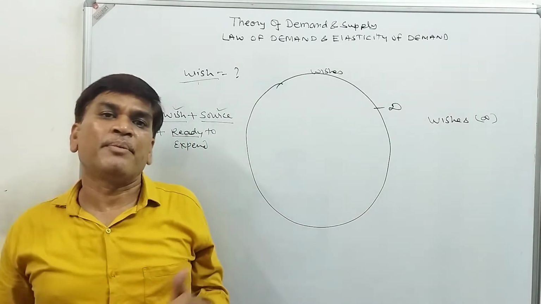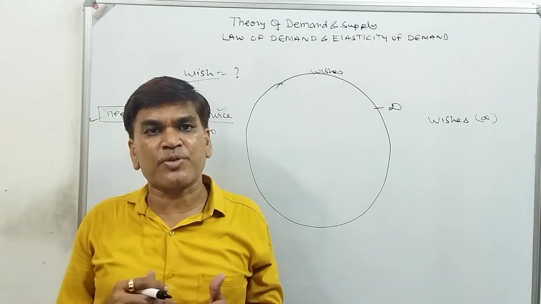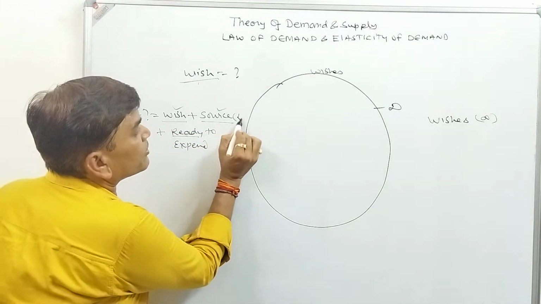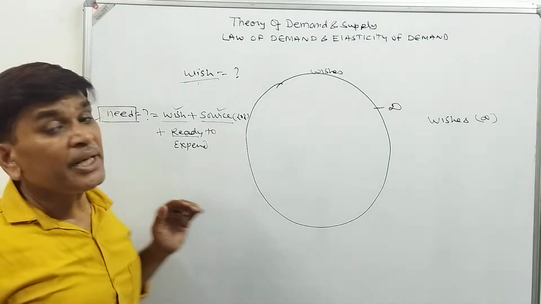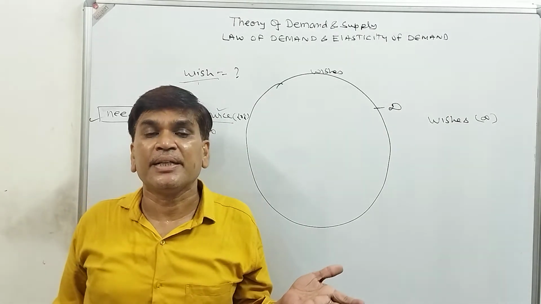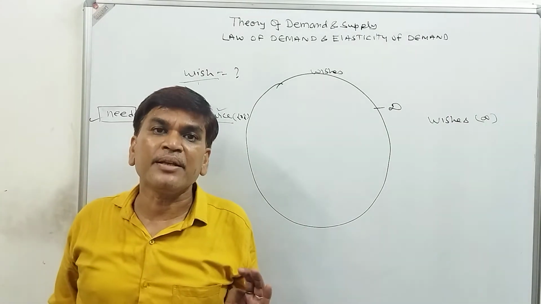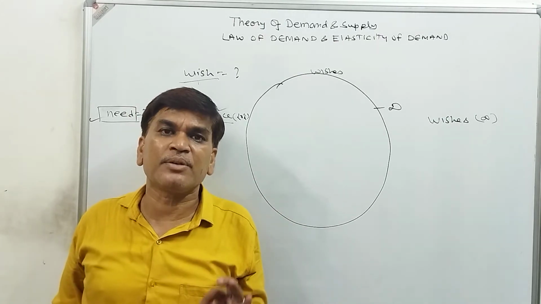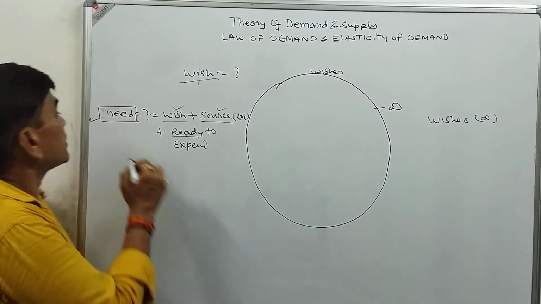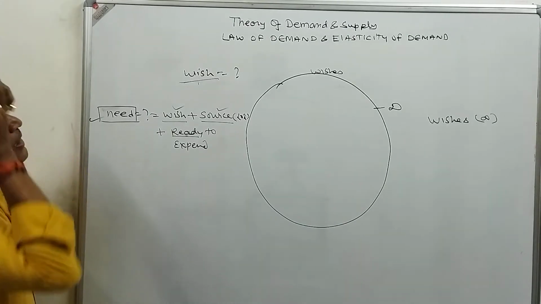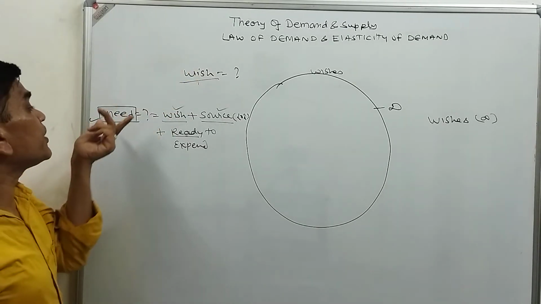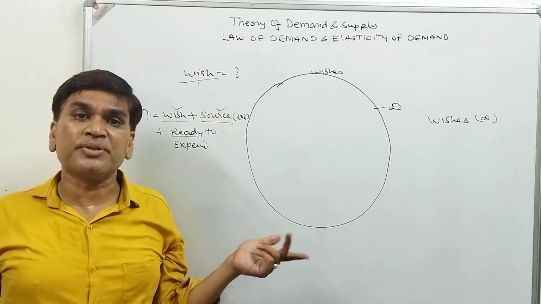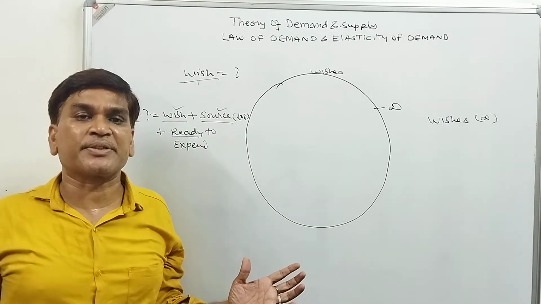Suppose my wish is to purchase a samosa. I have the source to purchase the samosa because I have the 20 rupees, and I am ready to expend that 20 rupees. Then my wish to purchase a samosa is converted into need. It means the wish for the samosa will convert into need, because for that wish I have the source and I am ready to expend that source.